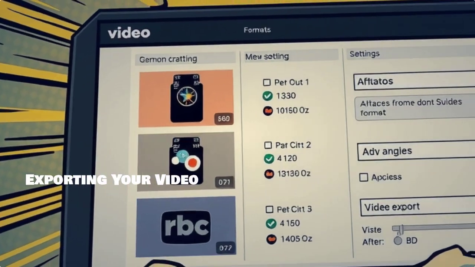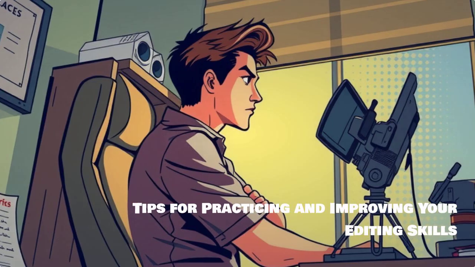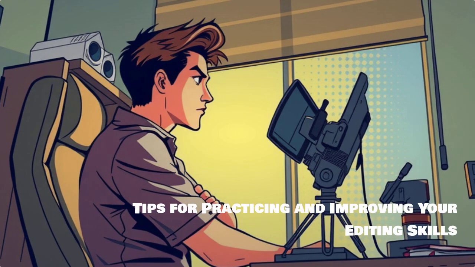Once your video is edited, exporting it correctly is critical. We'll discuss formats and settings for the best quality. Finally, practice makes perfect. We'll share tips to help you consistently improve your editing skills.